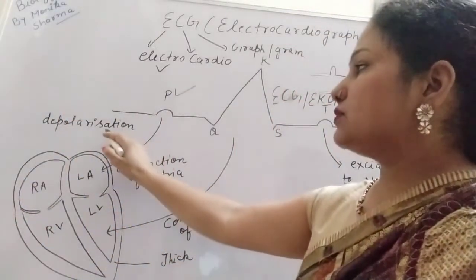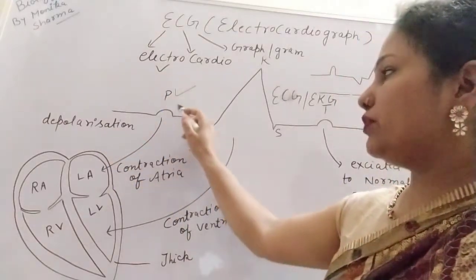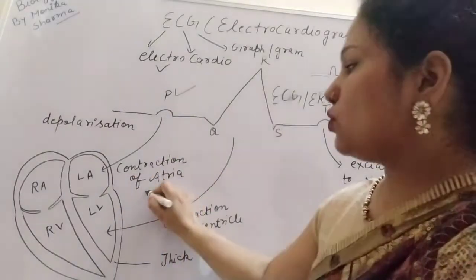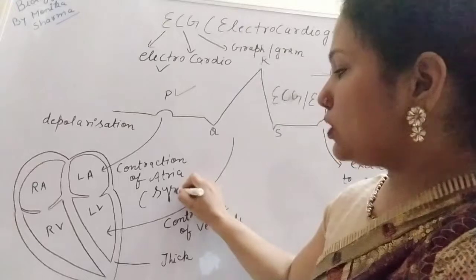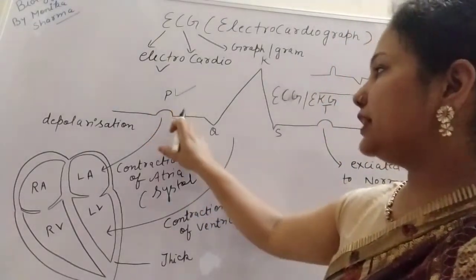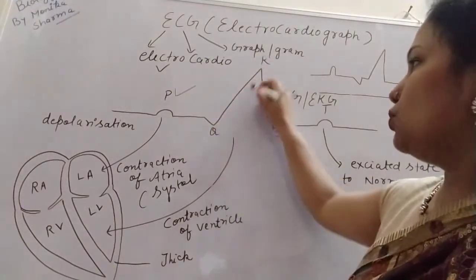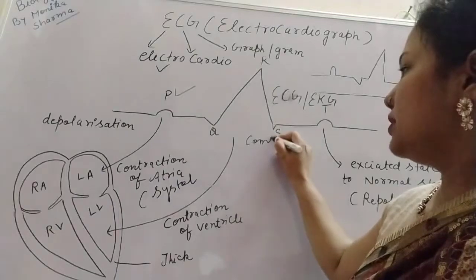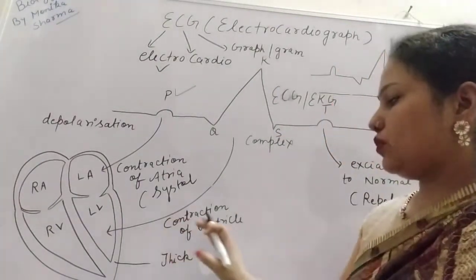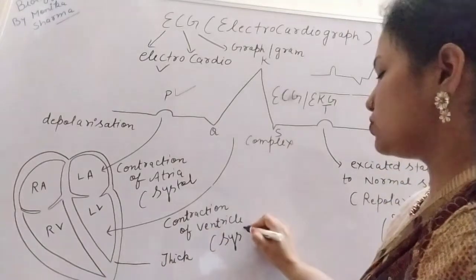In the case of the P letter, the P wave we get is due to the contraction of the atria. So when the atrial systole takes place, then this P wave is obtained. After that, this is the complete QRS complex, and this complex is obtained when there is the contraction of the ventricle, or we can say the ventricular systole.